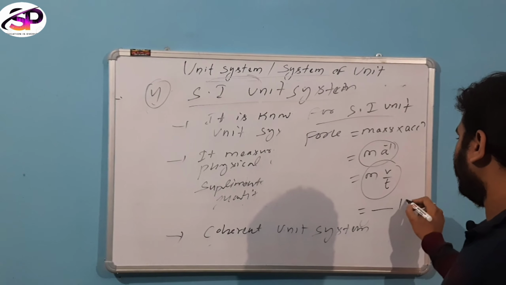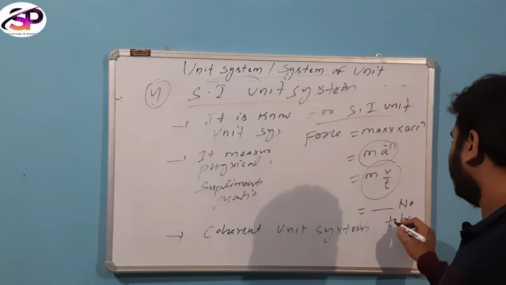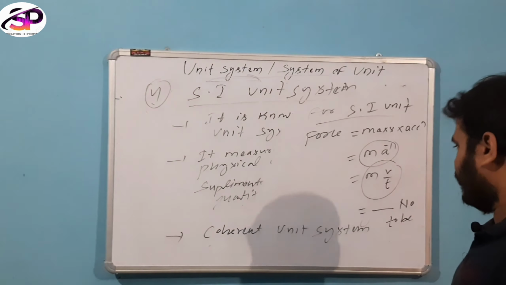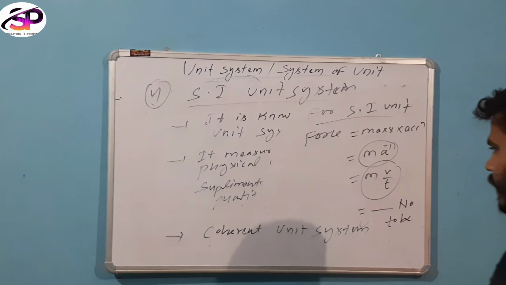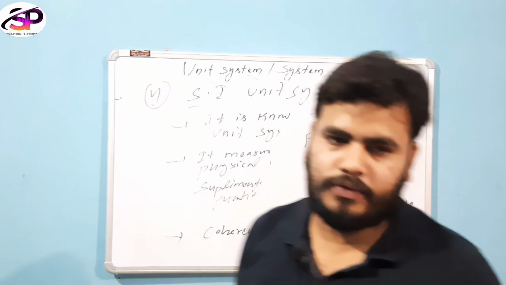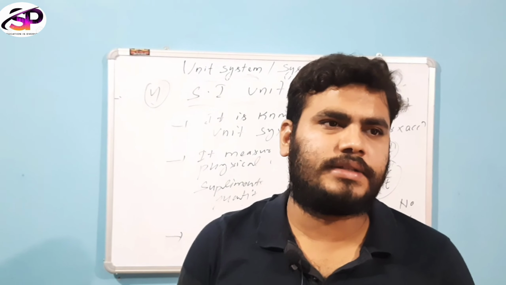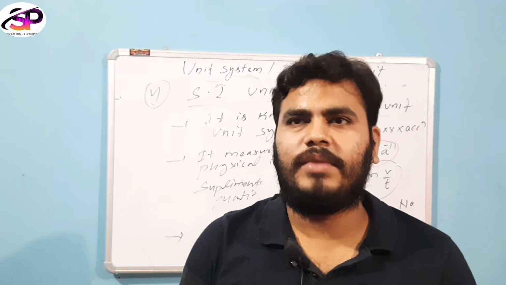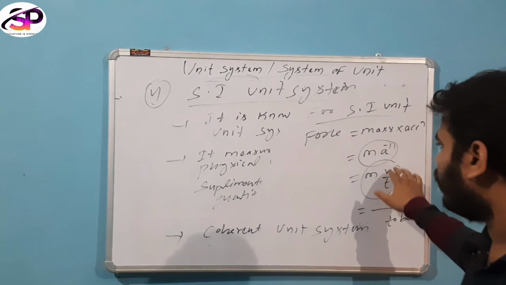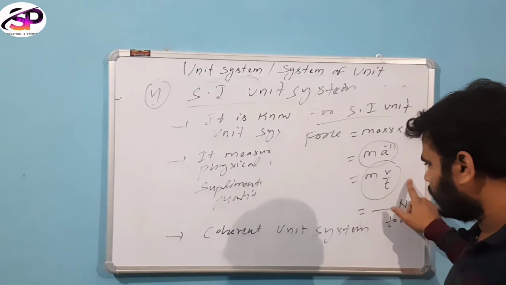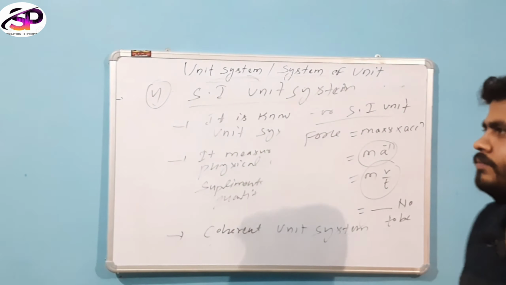There is no numerical factor found in this physical quantity. So this is also called a coherent unit system: all units of physical quantities are derived from fundamental units by simple multiplication or division without introducing any numerical value.